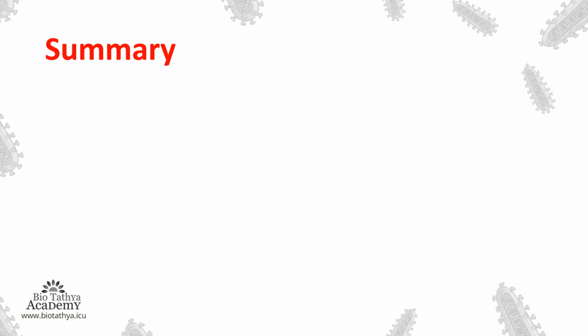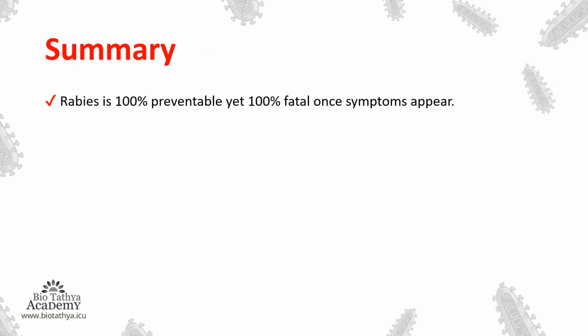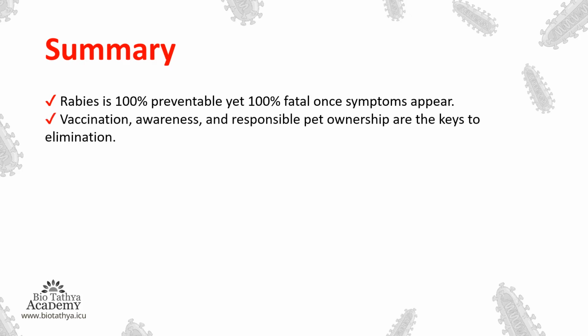Coming to the summary, rabies is 100% preventable, yet it is 100% fatal once the symptoms appear. So whatever you do, do it before the symptoms appear. Vaccination, awareness and responsible pet ownership are the keys to elimination. Dog owners should vaccinate and be responsible for their pets, not only dogs but also cats and other animals.